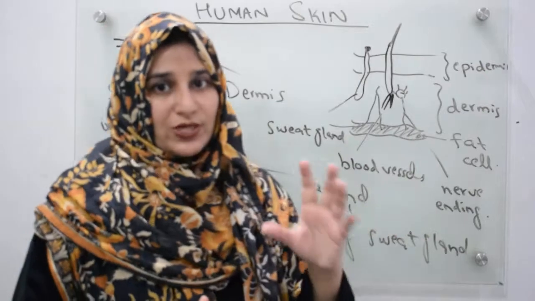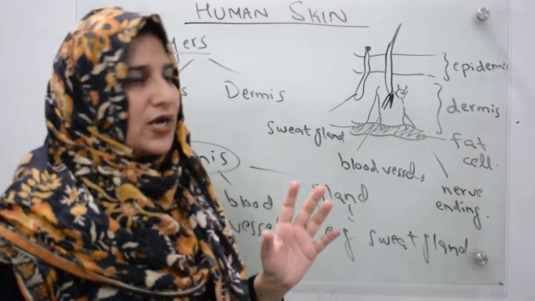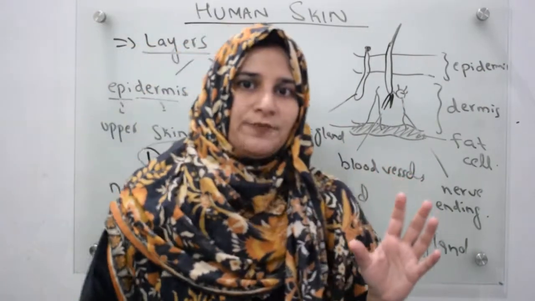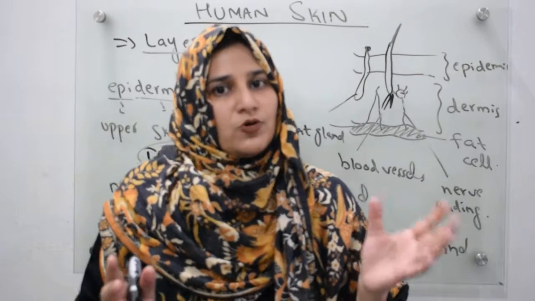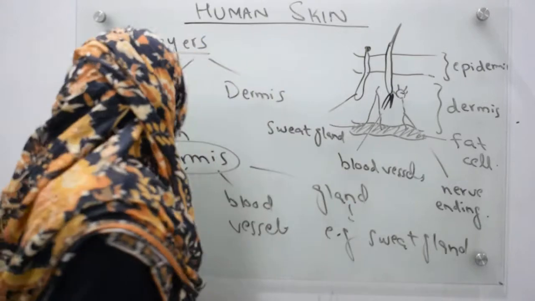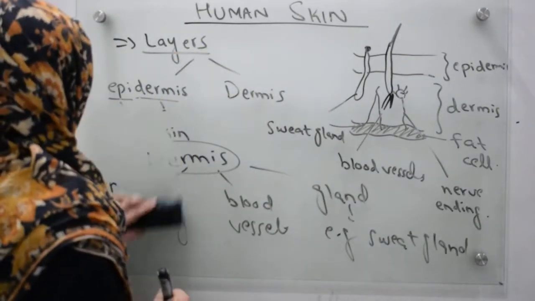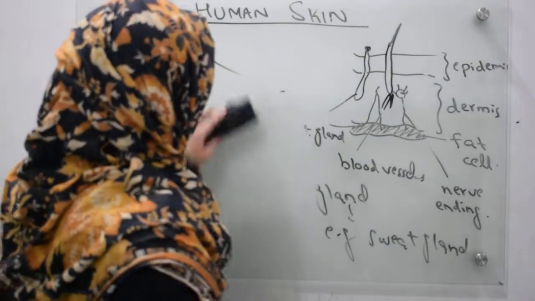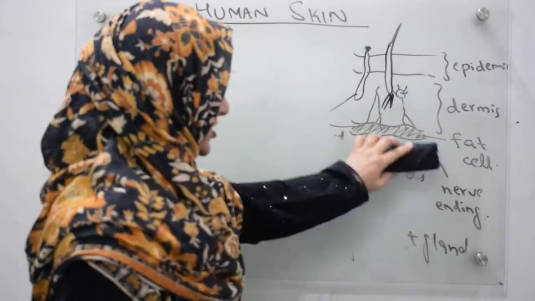This process is known as goosebumps. Goosebumps are those hair-like structures that become erect due to the contraction of your body muscles. And what is the function of goosebumps? The function of goosebumps is insulation.